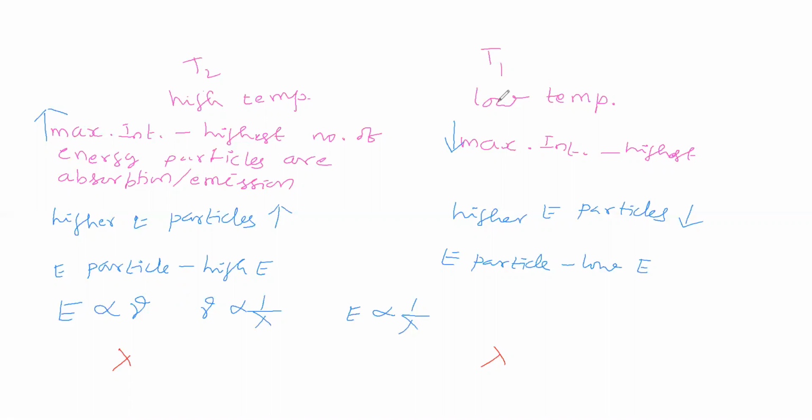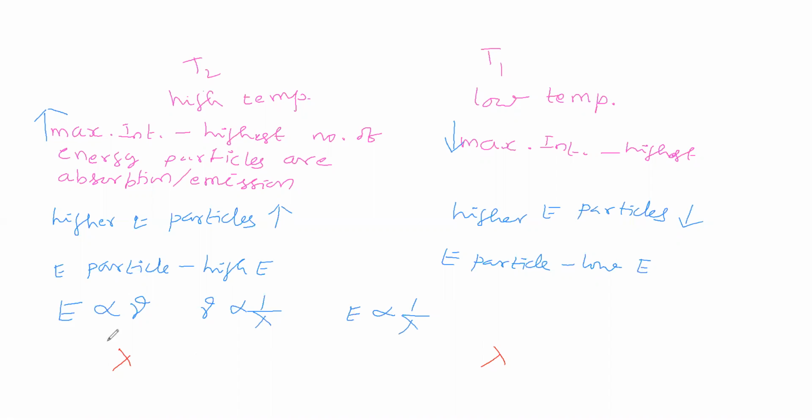Okay, at T1 at maximum intensity, energy particles will have low energy. At T2 at maximum intensity, energy particles will have high energy. Then energy is directly proportional to energy of particle. Energy of particle is directly proportional to frequency of wave. Frequency is inversely proportional to wavelength. So energy is inversely proportional to wavelength.